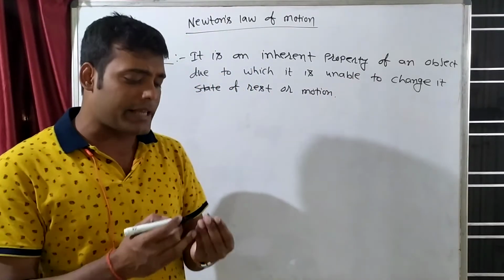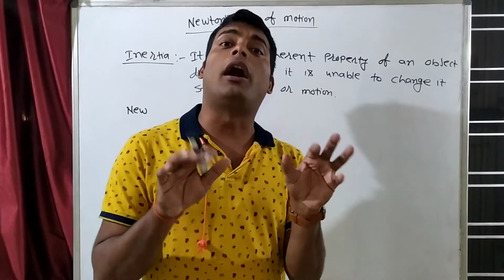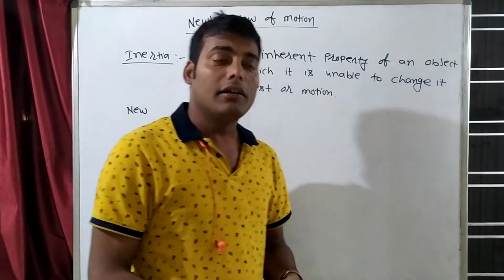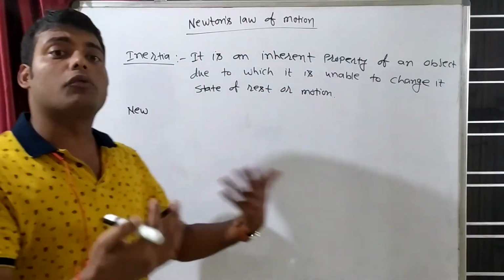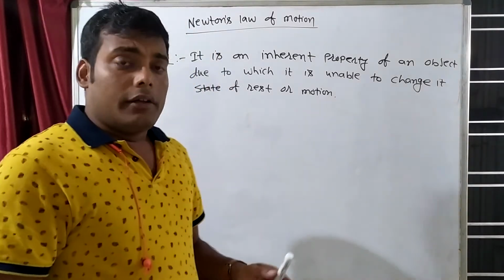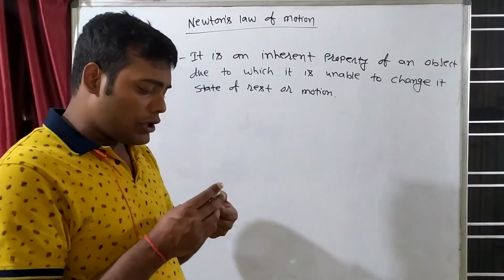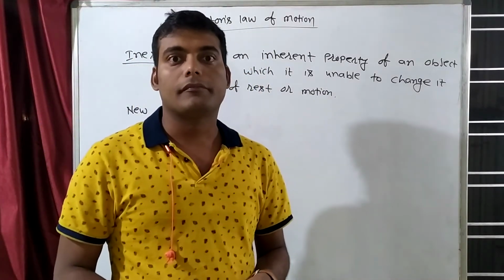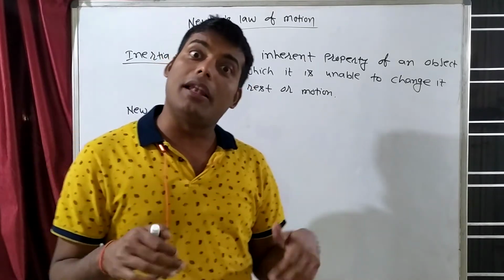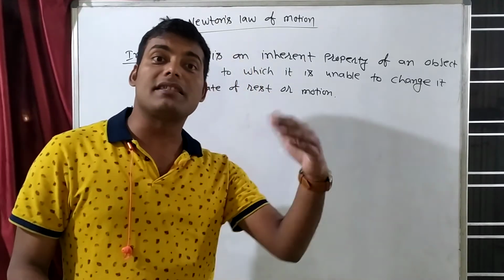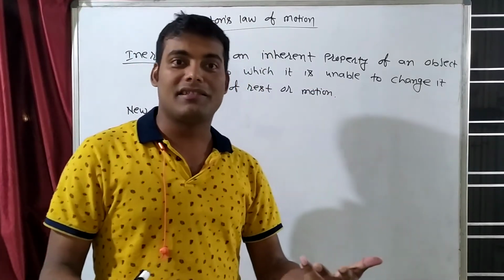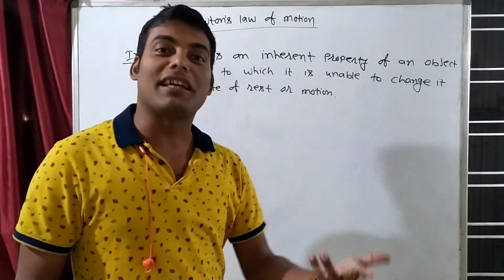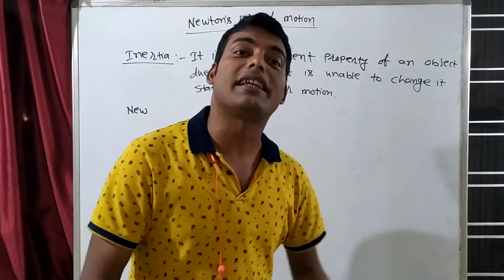Unable to change its state means if any object is at rest, it wants to be at rest. And if any object is in motion, it wants to remain in motion, right? So it does not want to change. This is our property also. For example, suppose some person is much more active, they will remain active. And if some person is much more lazy, they will remain lazy. If some person is rich, they will remain rich until and unless any external force is applied on it. So if any external force is applied, then the situation can change.